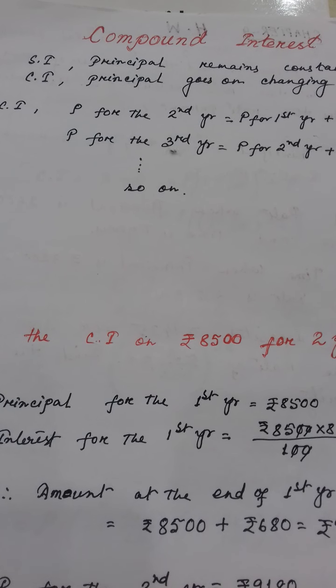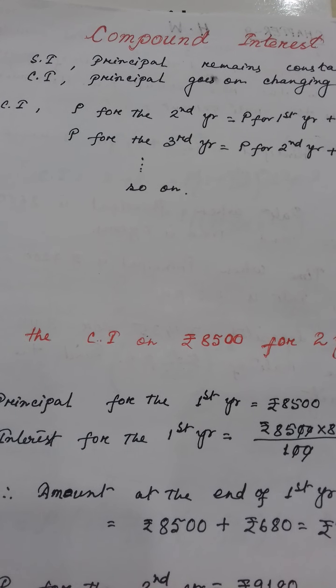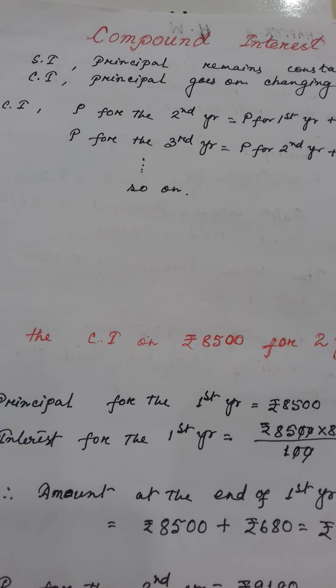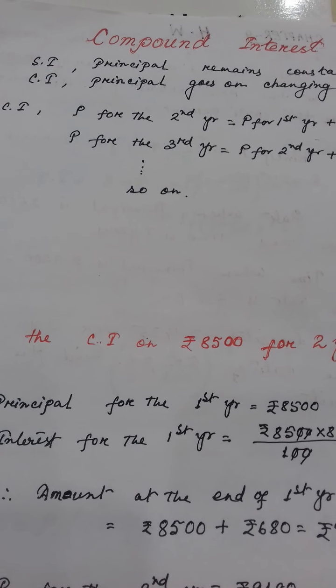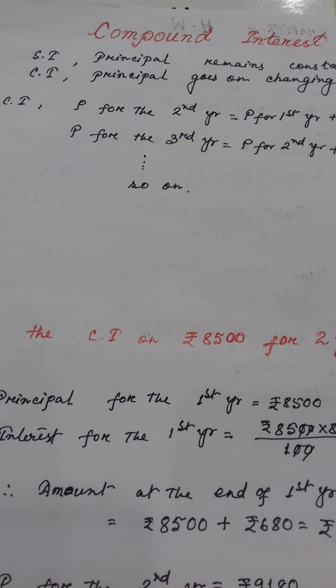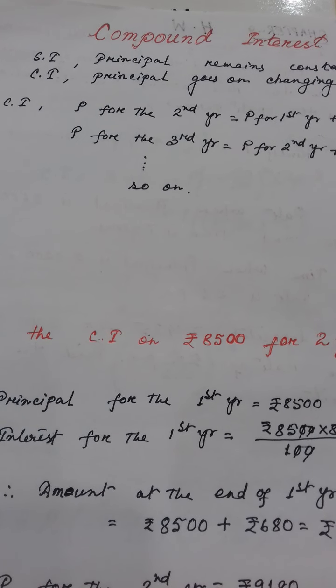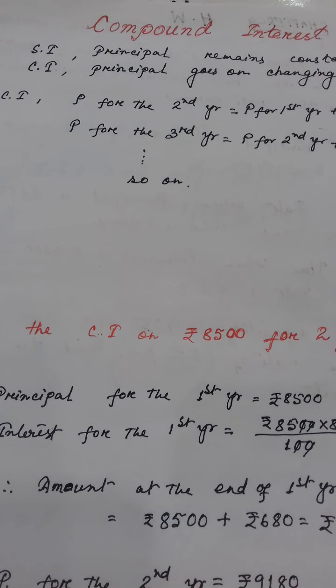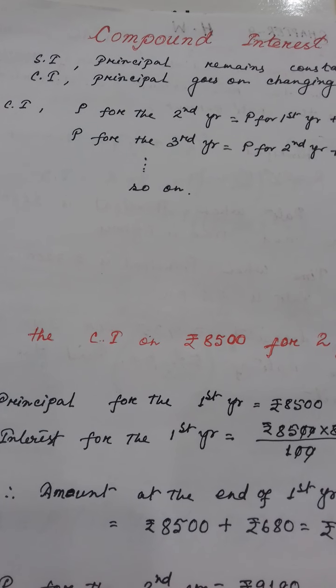Which one will be the principal? Whatever amount he gets in the second year, with interest on the original money, that will be the principal now for the third year. Clear?